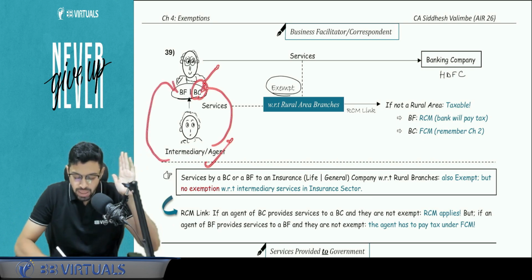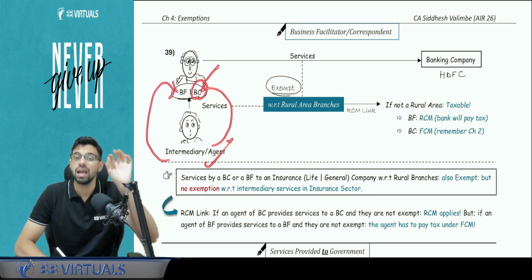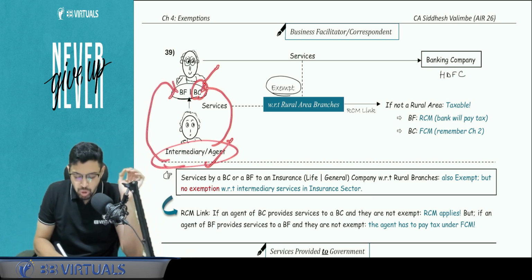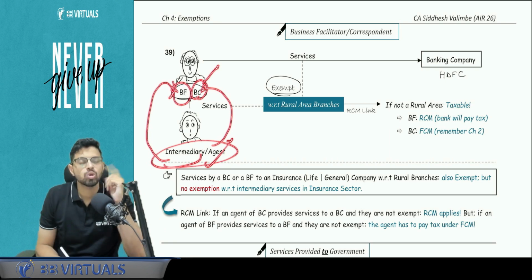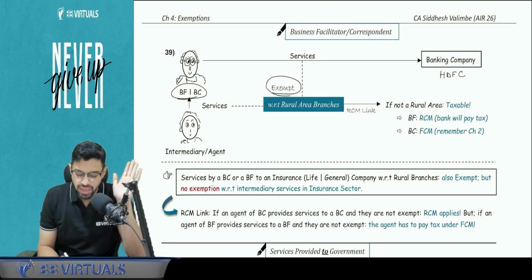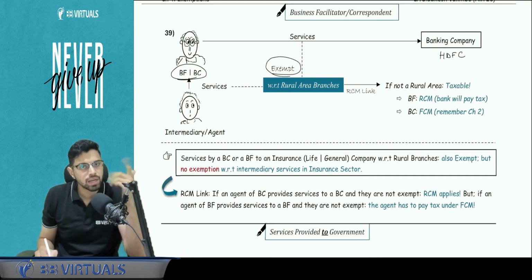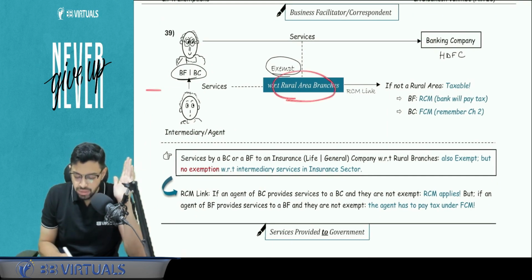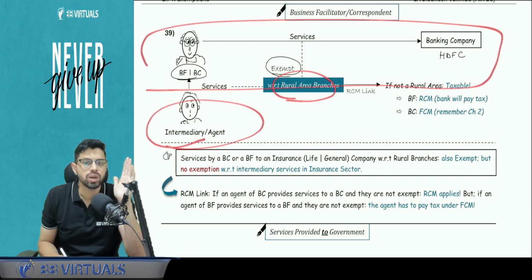But if he is providing services to a BF with respect to urban area where tax is applicable, now he is also a small person, he is also a small person. So whom to give benefit? No one. So normal FCM will apply. So with that in mind, now compared to the insurance sector, the rural area, this exemption will apply, but not with respect to intermediary and agent.